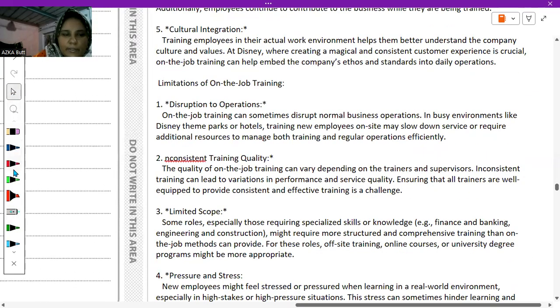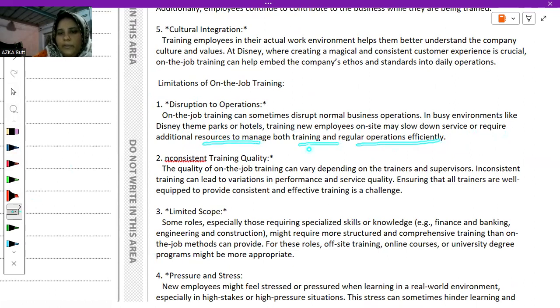So I also have written its limitations. So the first limitation would be disruption to operations. So on-the-job training can sometimes disrupt normal business operations in busy environments like Disney theme parks or hotels. Training new employees on site may slow down service or require additional resources to manage both training and regular operations efficiently.